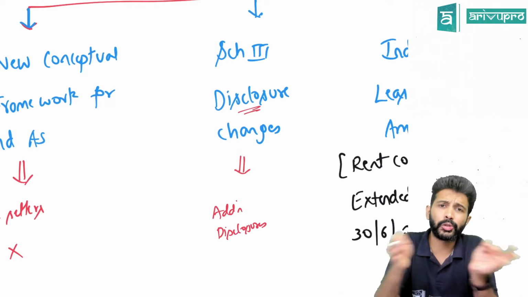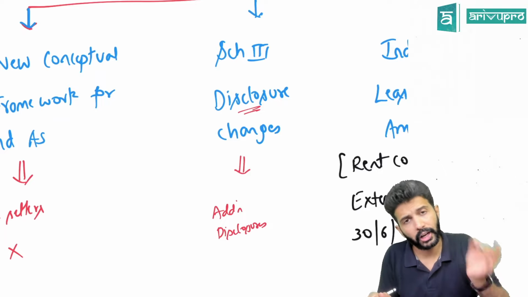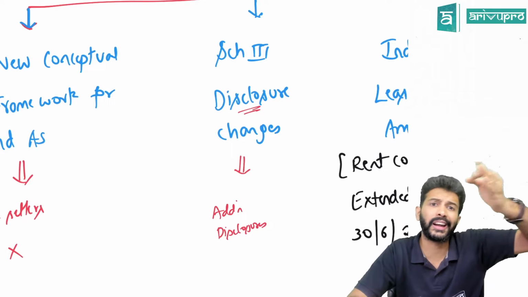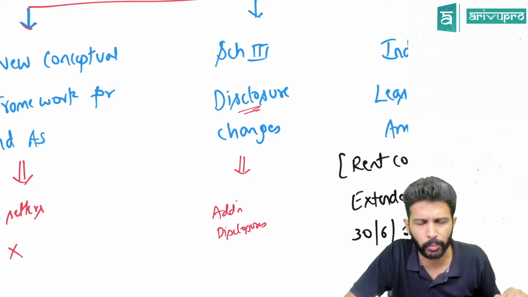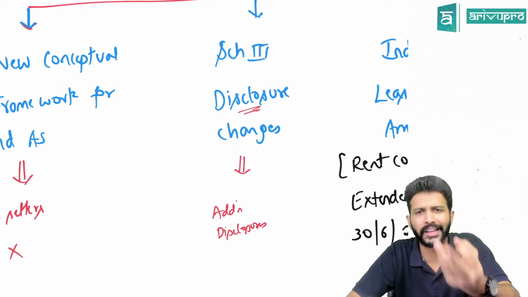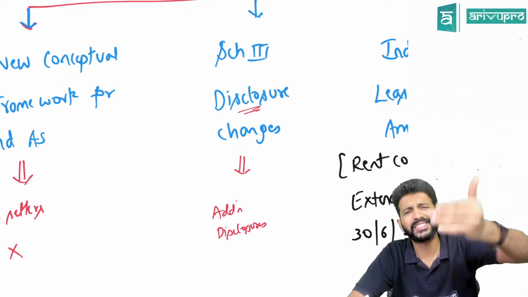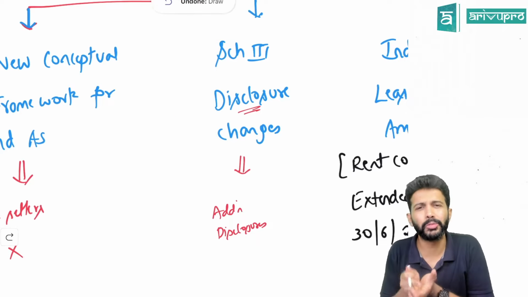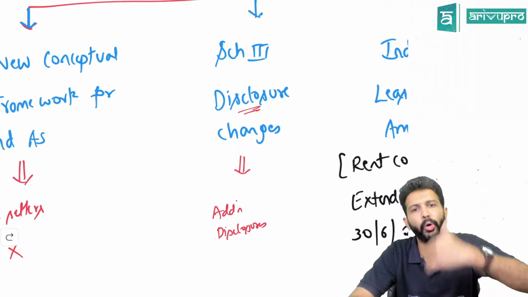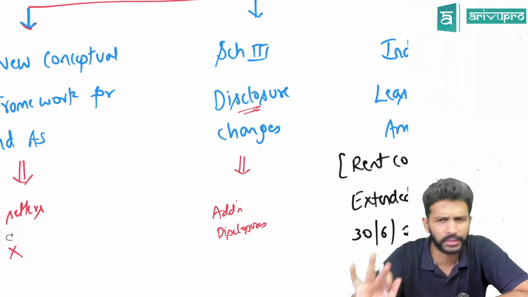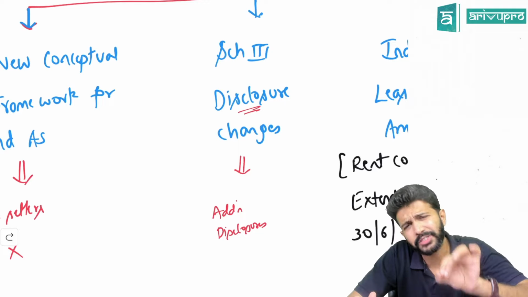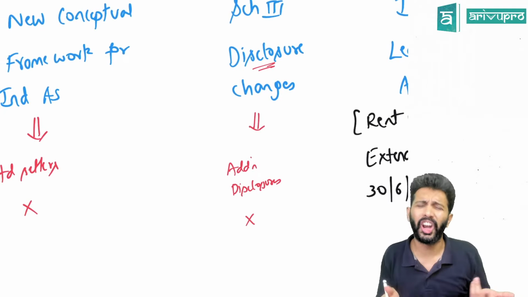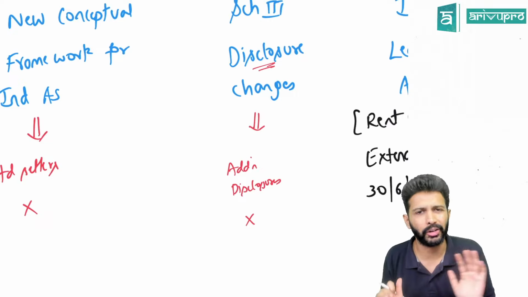Earlier you used to give an age-wise analysis report only for debtors. Now you need to give the same thing for trade payables also. Earlier we used to give the ageing report only for trade receivables. Now you have to give it for creditors also, meaning trade payables. Like this, Schedule 3 is bringing in certain additional requirements. This is to make the financial statements a more faithful representation, you could say. Again, as far as examination is concerned, I don't think this is a major change. It will not affect us for the examination.